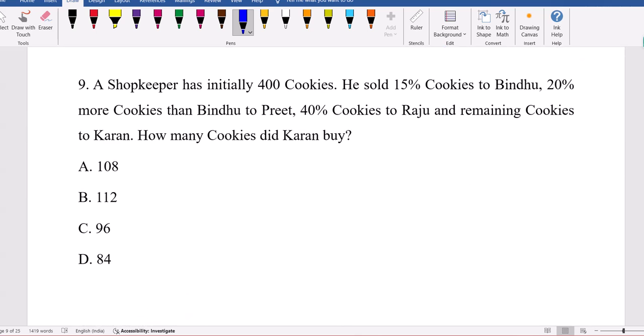Now see the next question. A shopkeeper has initially 400 cookies. He sold 15% cookies to Bindu, 20% more cookies than Bindu to Preet, 40% cookies to Raju, and the remaining cookies to Karan. How many cookies did Karan buy? Guys, read the question carefully. Percentages related stuff. You have 400 cookies. 15% is given to Bindu. 10% of that is 40, 5% is 20, so 60 is given to Bindu.